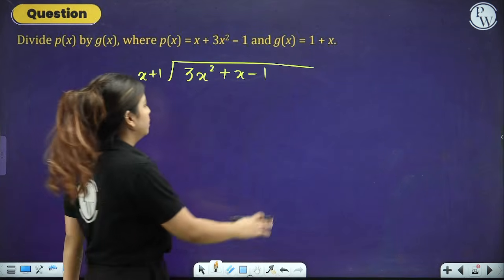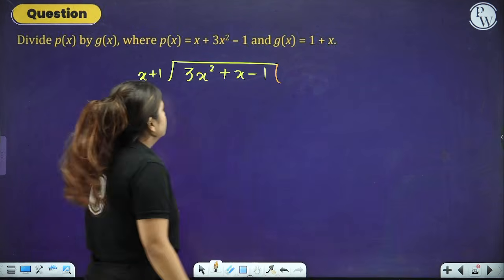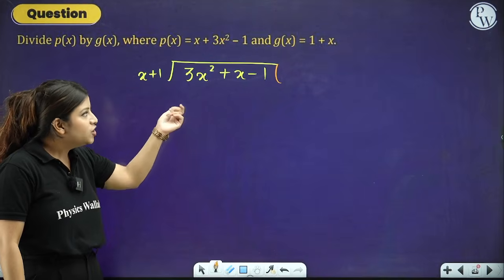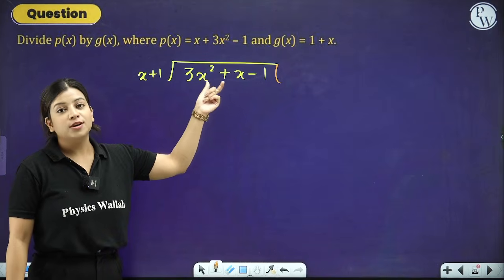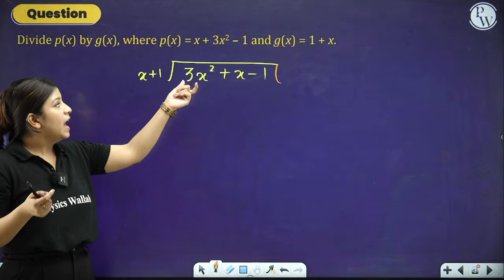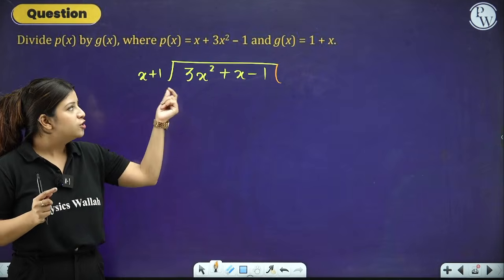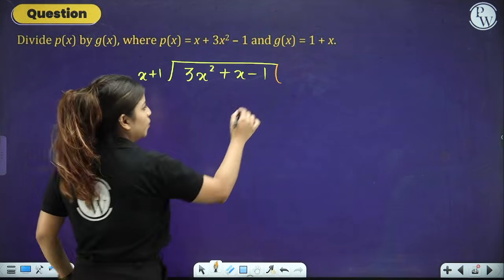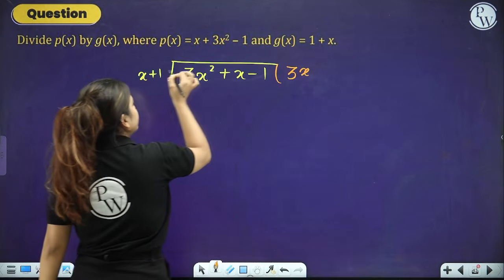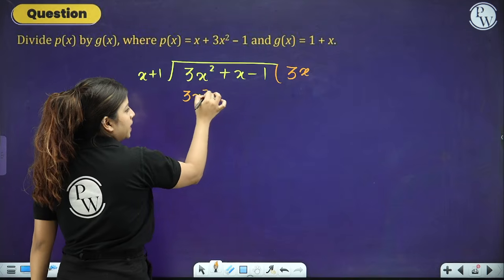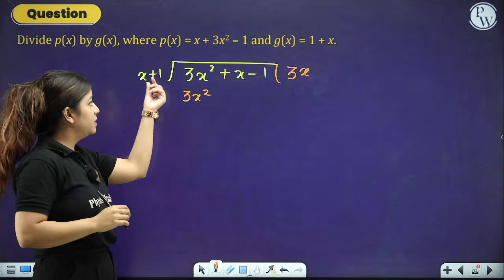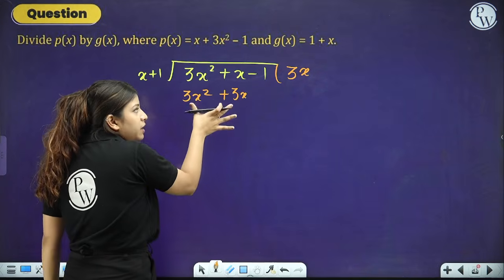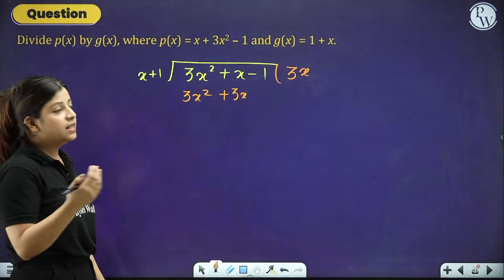Now, how are we going to divide? This is something that we are going to learn. So, first of all, we just have to make sure that we multiply x with such a number that it becomes the first term of the dividend. For example, we have to multiply x with such a number so that it becomes 3x square. So, we multiply x with 3x, because 3x into x becomes 3x square, and 3x into 1. Now, of course, there is 1 as well, so we have to multiply it by 1 only. So, 3x into 1 is again 3x.